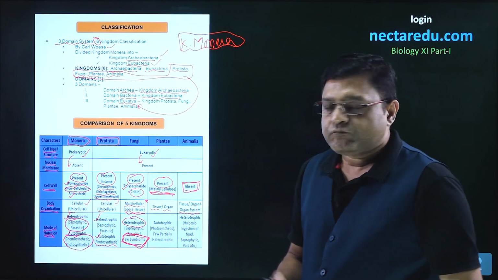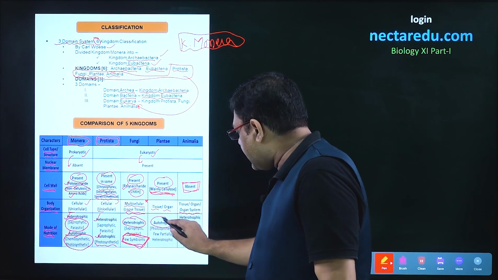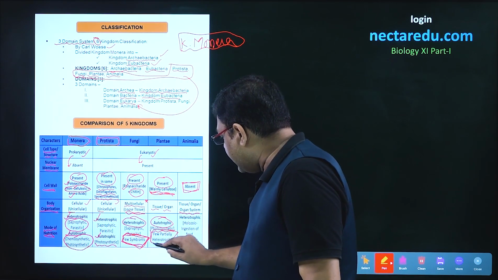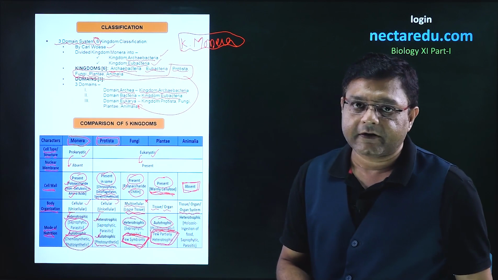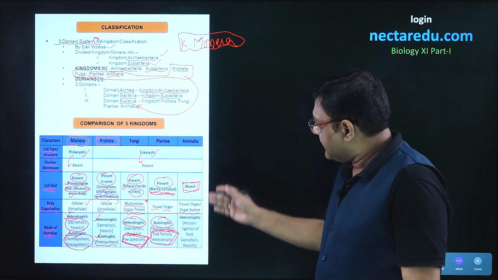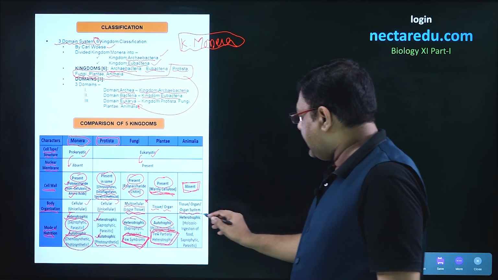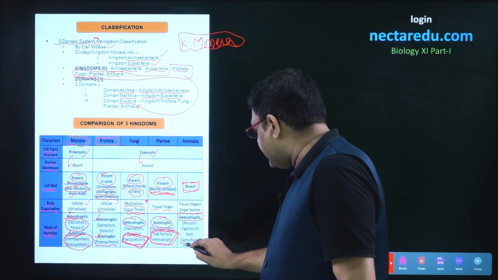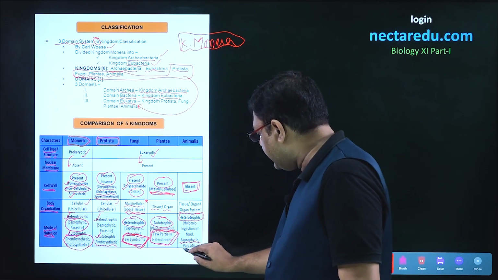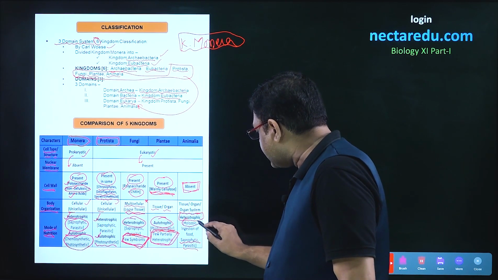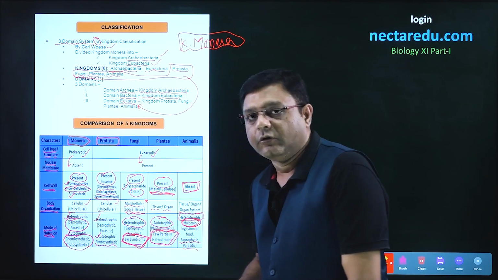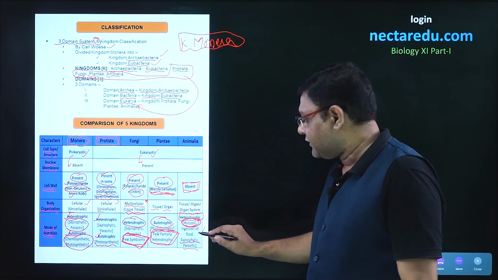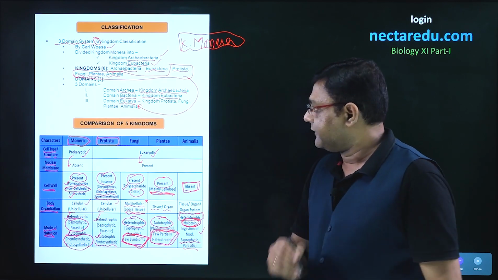Next we come to Plantae. Plants are autotrophic, and these are photosynthetic. But there are also some plants which are partially heterotrophic. Moving to the last kingdom, Animalia. In Animalia, the heterotrophic condition is present. These can be saprophytic, parasitic, and also a condition called holozoic. The holozoic condition is the one in which there is ingestion of food, and this condition is present in Animalia.